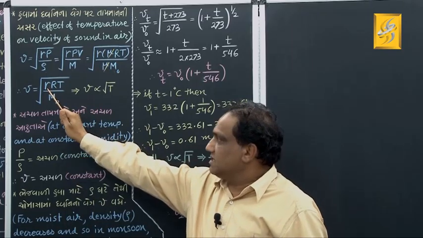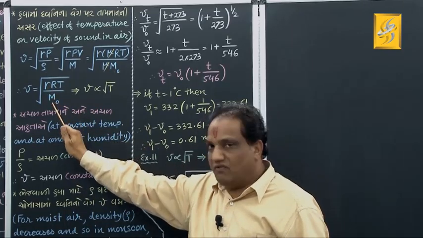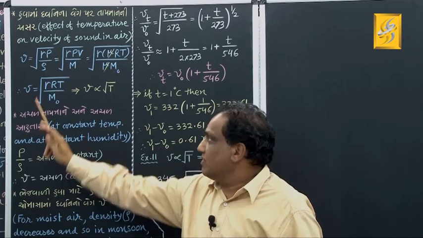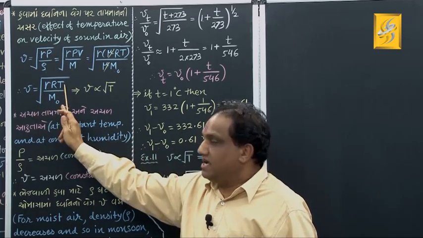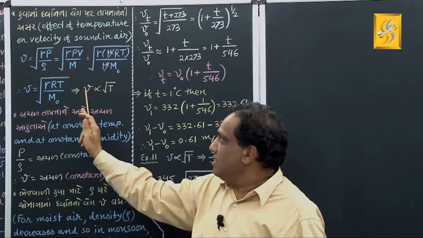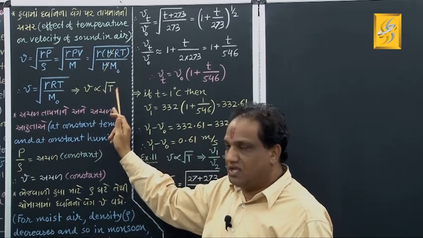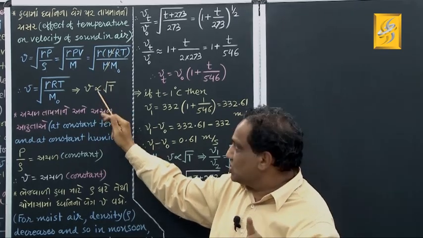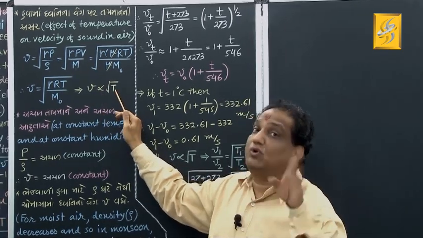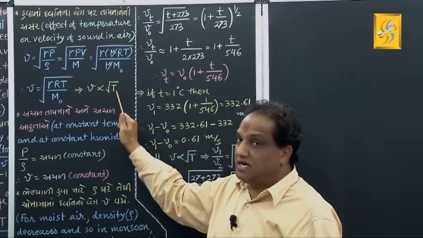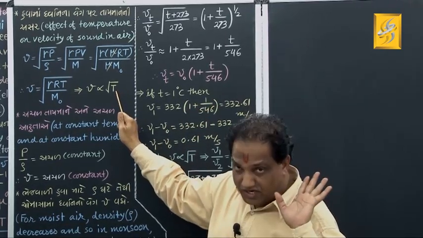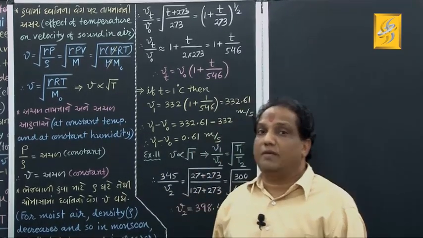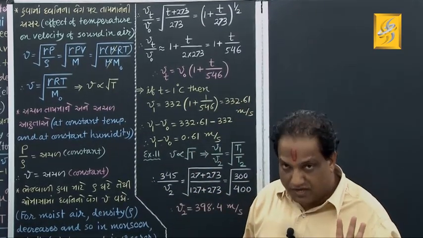For a given gas, this gamma is constant, molecular weight is constant, universal gas constant is already constant. So what is the relation between V and T? Come on, from here, V is proportional to under root of T. Velocity of sound in air is directly proportional to square root of its absolute temperature, which you must write only in Kelvin. Got it? Fine. Absolute temperature is sometimes also called thermodynamic temperature, for your kind knowledge, okay?